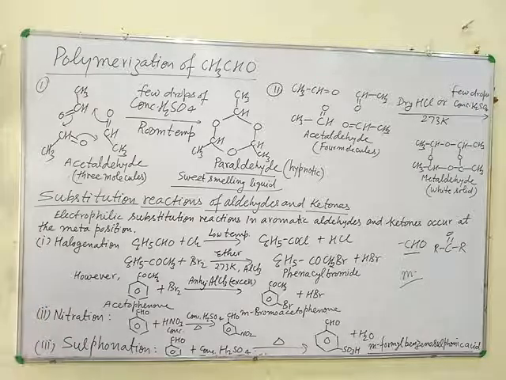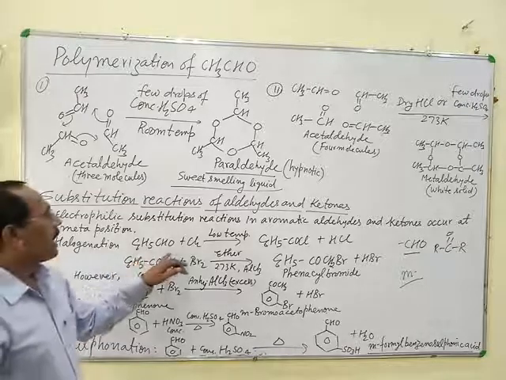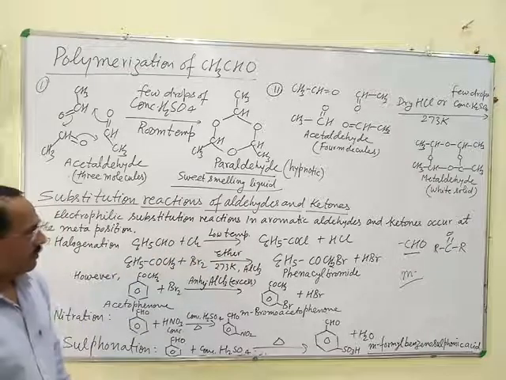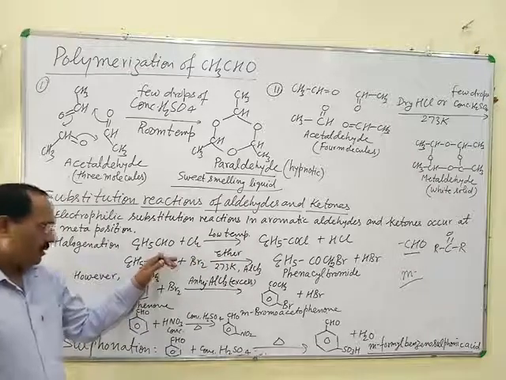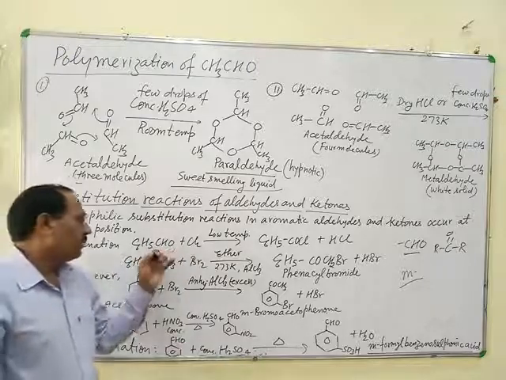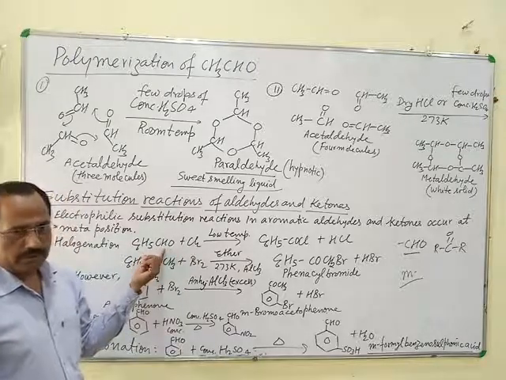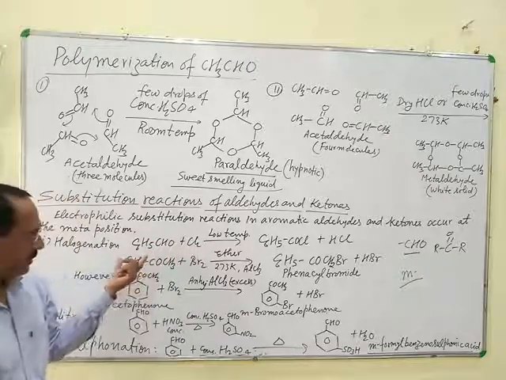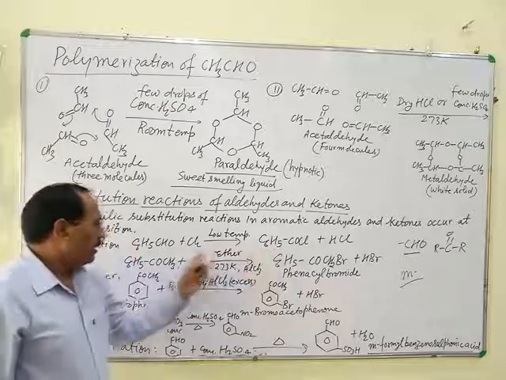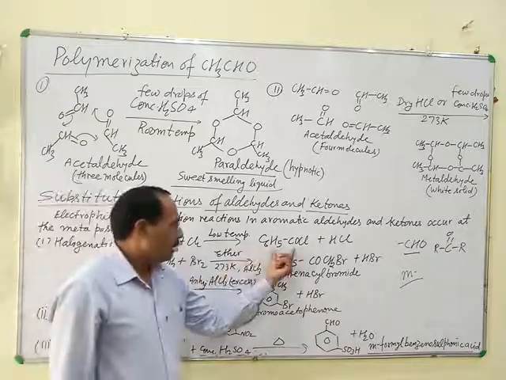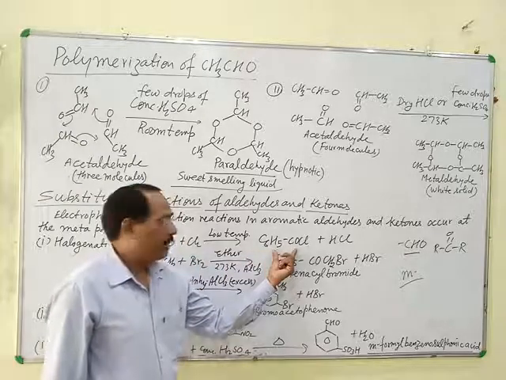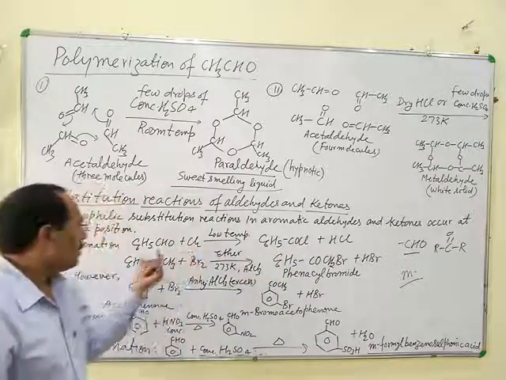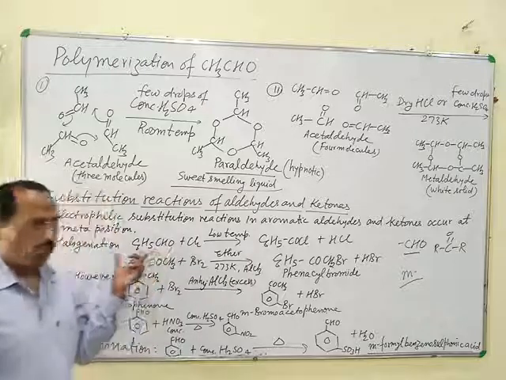For example, when benzaldehyde is chlorinated at low temperature, then ring substitution does not take place. Means substitution of chlorine in the benzene ring does not take place. Instead, benzoyl chloride is obtained because of the fast side chain reaction of benzaldehyde.